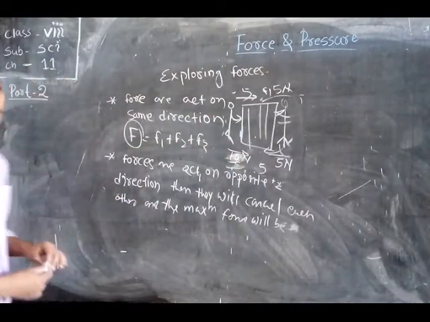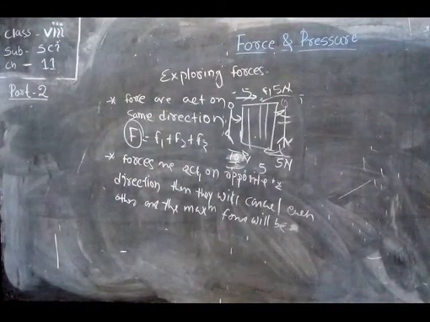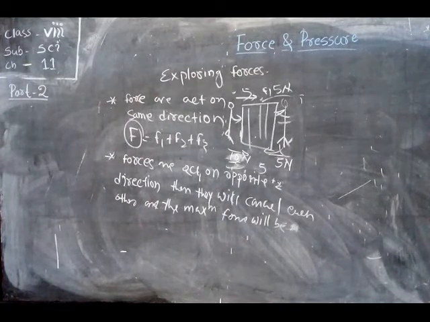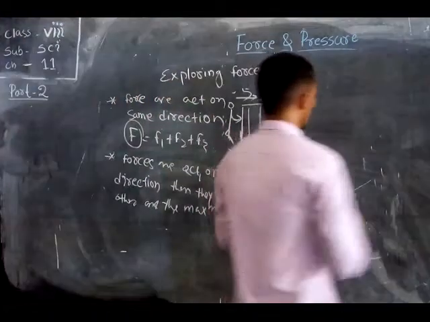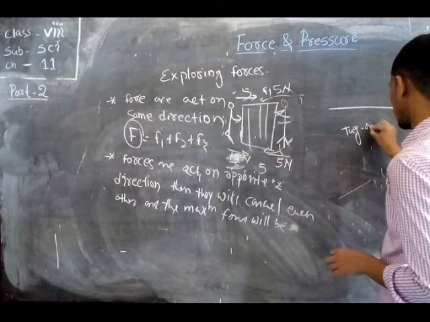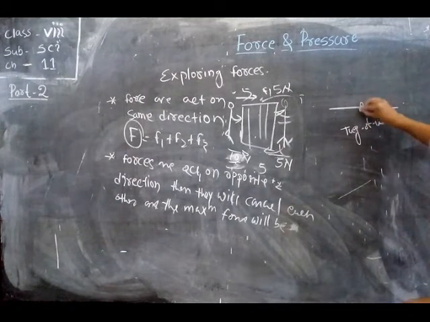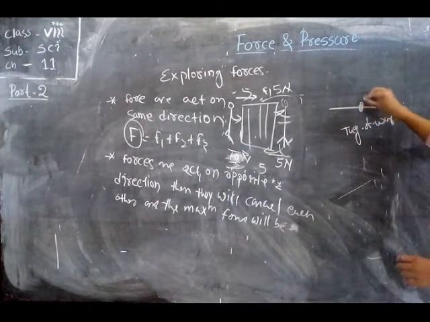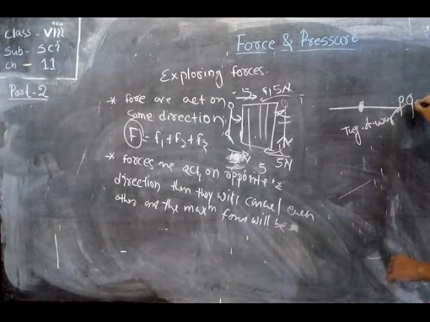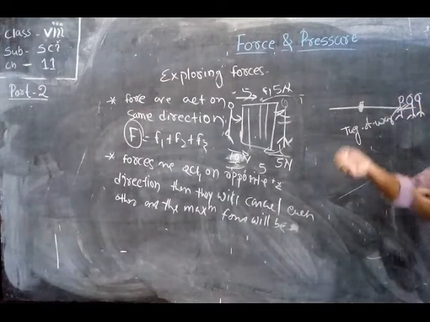Next, in your childhood you played a game, that is tug of war. In that game, a red ribbon is present in the middle of the rope, and on two sides a number of students take the rope and pull it.